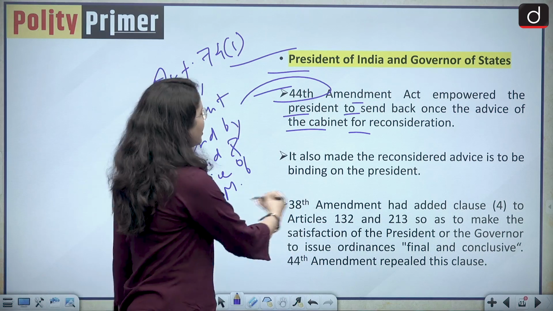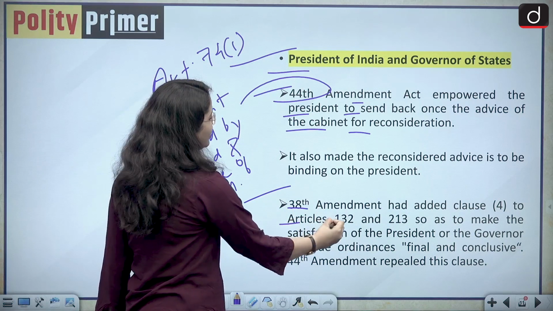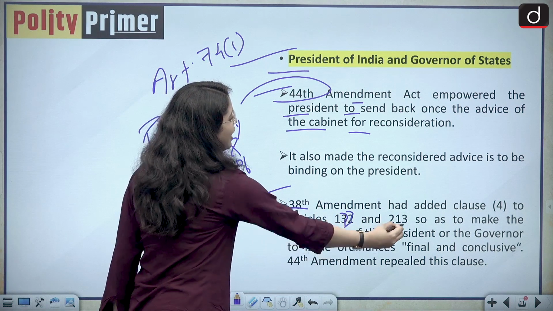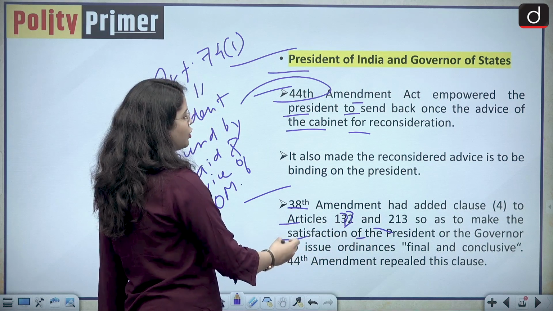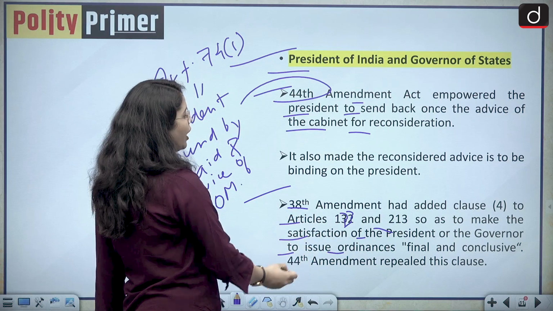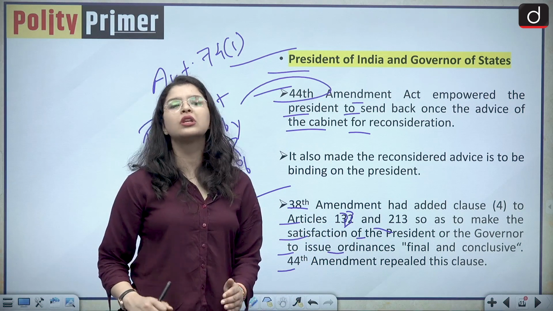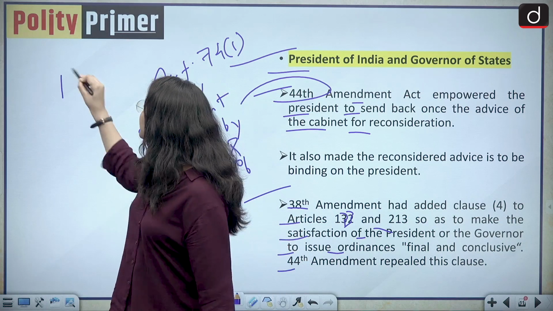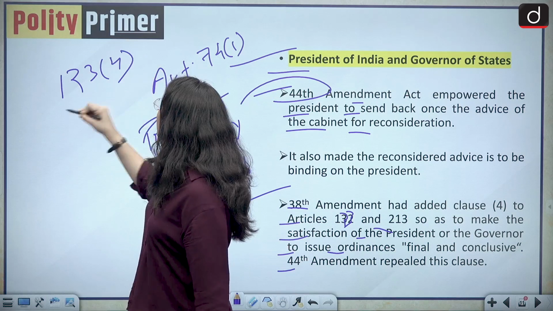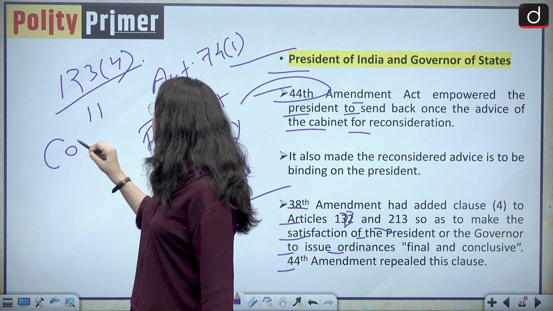Okay. The 38th Constitutional Amendment had added Clause 4 to Article 123 and 213 so as to make the satisfaction of the President or the Governor to issue ordinances final and conclusive. The 44th Constitutional Amendment Act also did away with this. Okay, so basically it deleted Article 123 Clause 4,